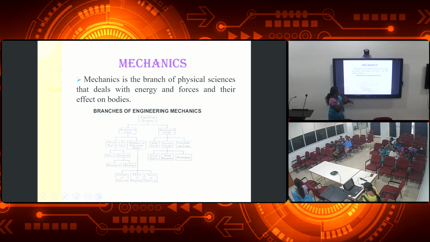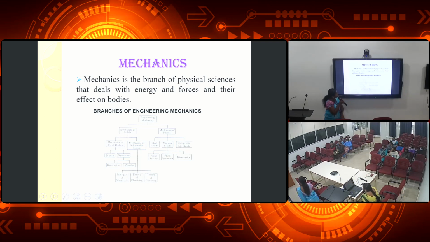Mechanics of solids is divided into two. What are they? Mechanics of rigid bodies and mechanics of deformable bodies. Mechanics of rigid bodies means the body cannot change its shape. But deformable bodies mean it can change its shape. Now you see, mechanics of rigid bodies depends upon statics and dynamics. Again, dynamics is divided into kinematics and kinetics. Mechanics of deformable bodies is divided into strength of materials, theory of elasticity, and theory of plasticity.